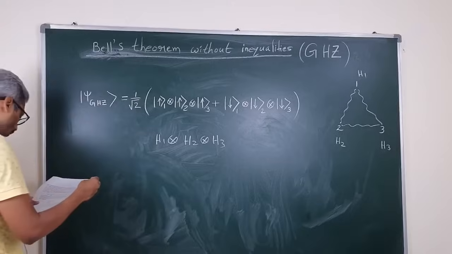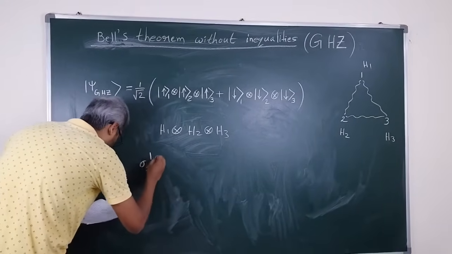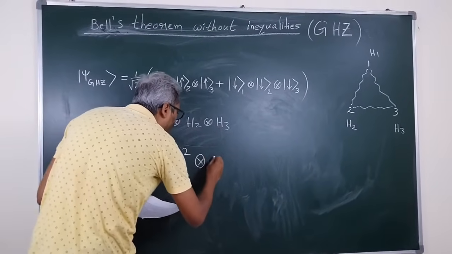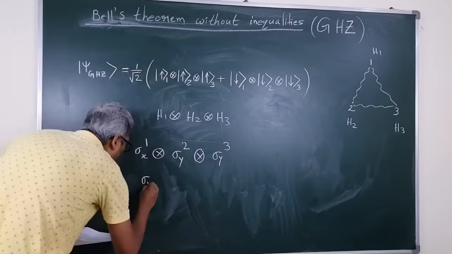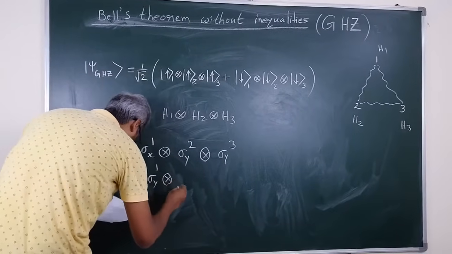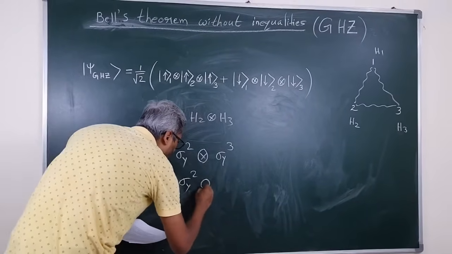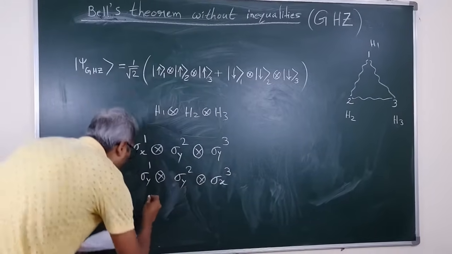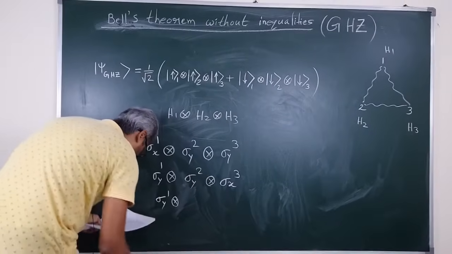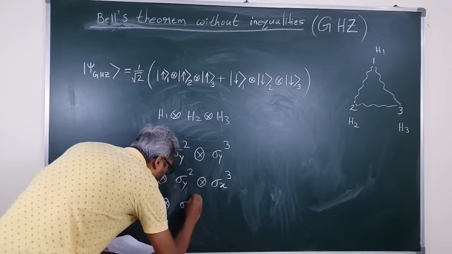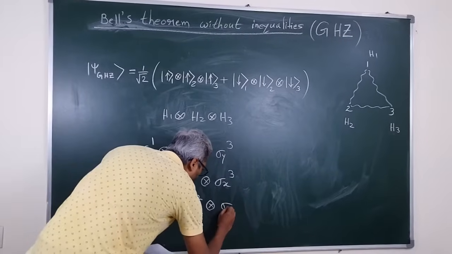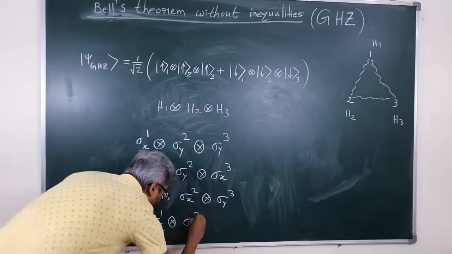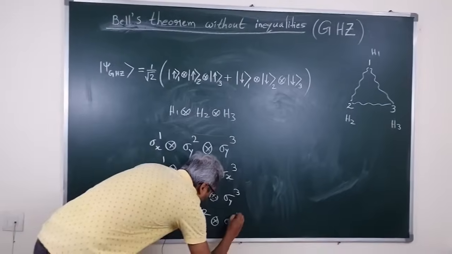So let us write down those operators here. Sigma x1 tensor product sigma y2 tensor product sigma y3, and sigma y1 tensor product sigma y2 tensor product sigma x3, and sigma y1 tensor product sigma x2 tensor product sigma y3, and the last one, sigma x1 tensor product sigma x2 tensor product sigma x3.